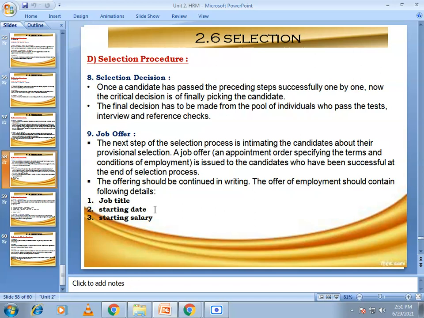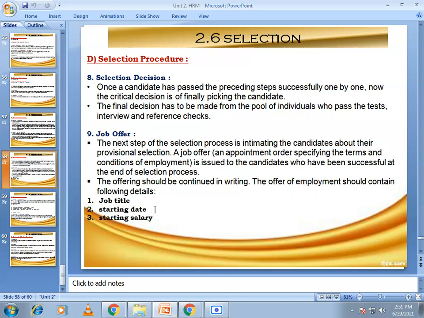Then the next stage in the selection procedure is the job offer. The next step of the selection process is intimating the candidates about their provisional selection. A job offer or an appointment order is issued to the candidates who have been successful at the end of the selection process.